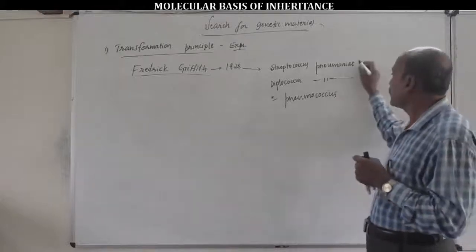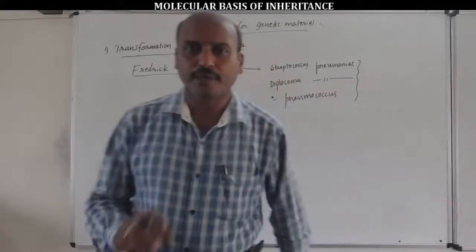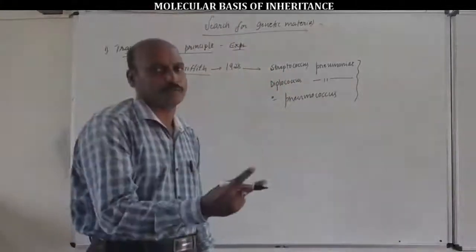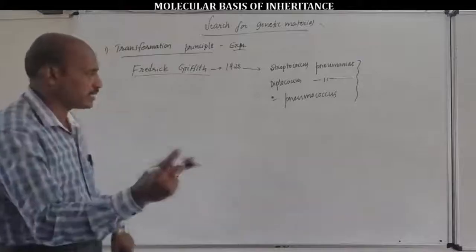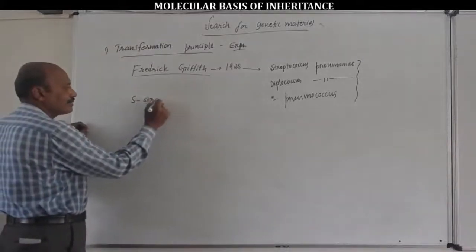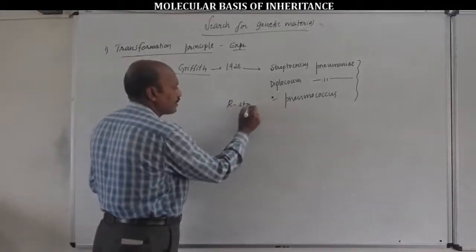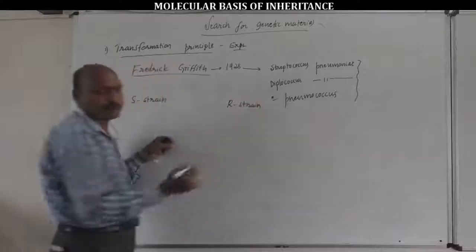This bacterium, Streptococcus pneumoniae, existed in two forms, two strains, like S strain bacteria and R strain bacteria. Very important.